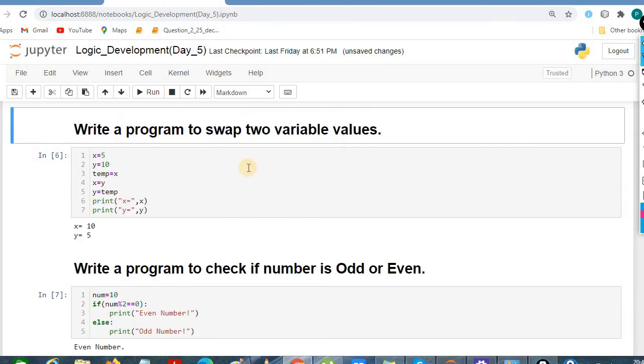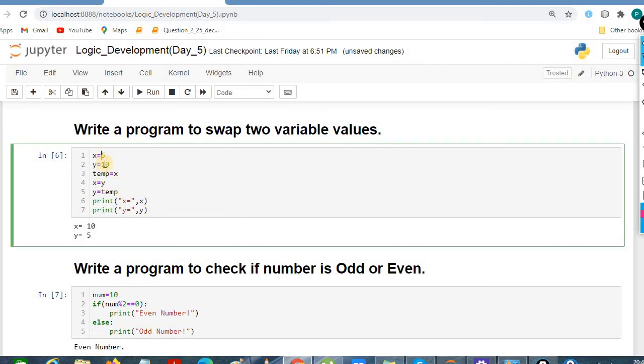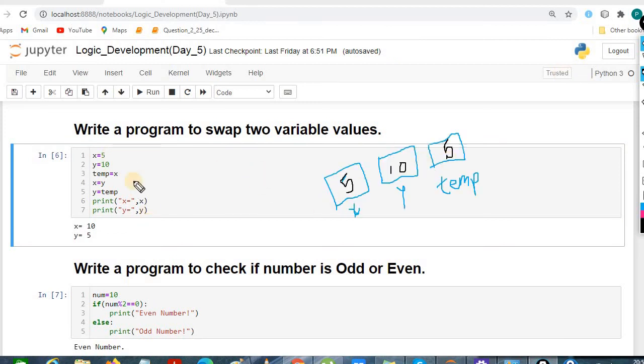Next is, write a program to swap two variable values. We are considering x equals 5 and y equals 10, and we are interchanging the values. And temp is equal to the x value. We are putting the x value in temp.